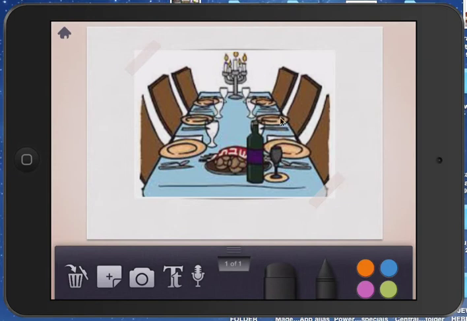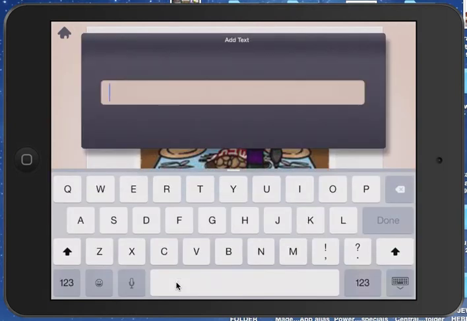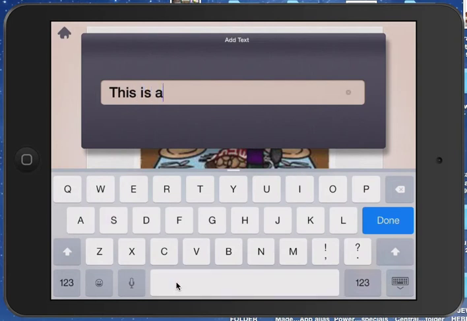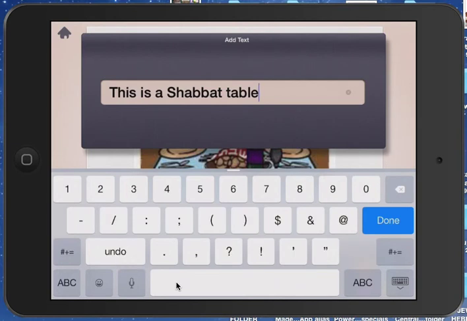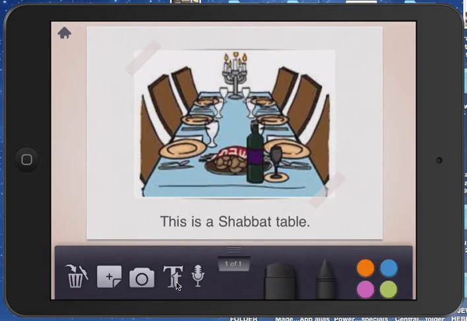Over here, we can write text. So let's write some text. Click on the T and simply say, this is a Shabbat table. And let's put a period at the end. All right. And you see it says, this is a Shabbat table.